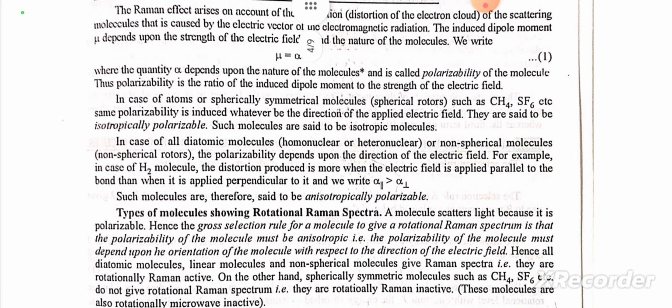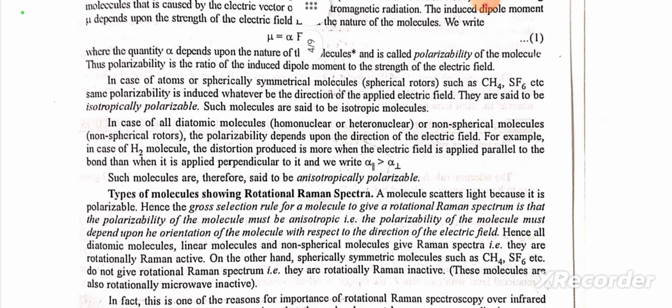In case of atoms or spherically symmetrical molecules, spherical rotors such as CH4, SF6, etc., the same polarizability is induced whatever be the direction of the applied electric field. They are said to be isotropically polarizable. Such molecules are said to be isotropic molecules. In case of all diatomic molecules, homonuclear or heteronuclear, and non-spherical molecules, non-spherical rotors, the polarizability depends upon the direction of the electric field.